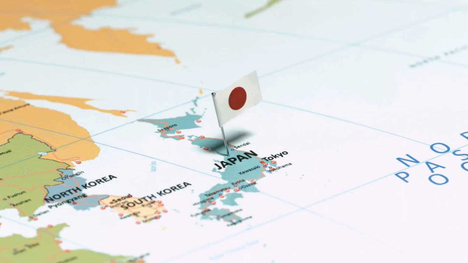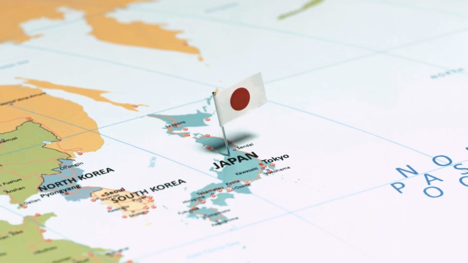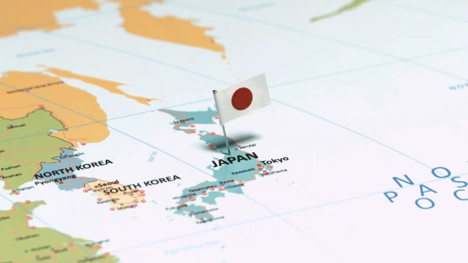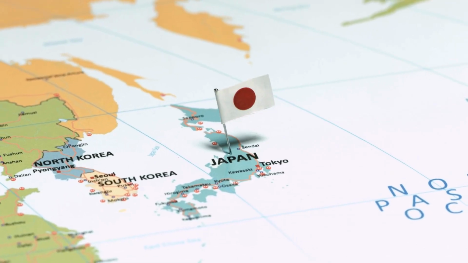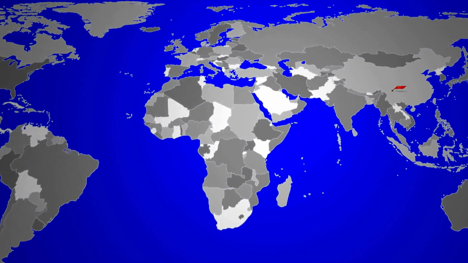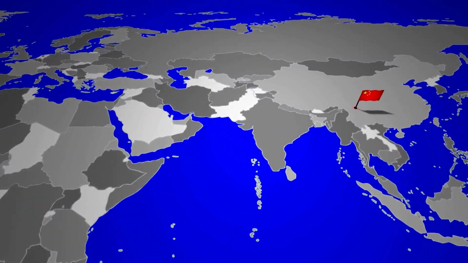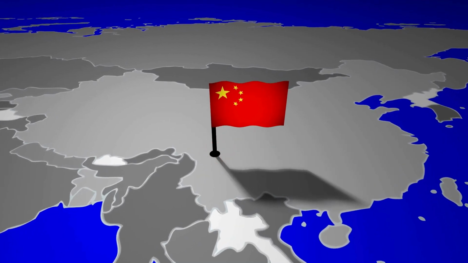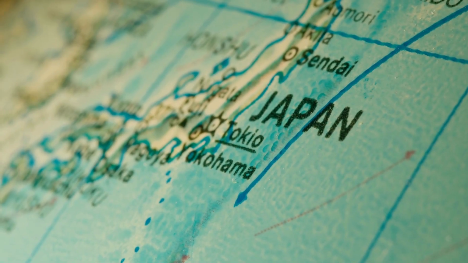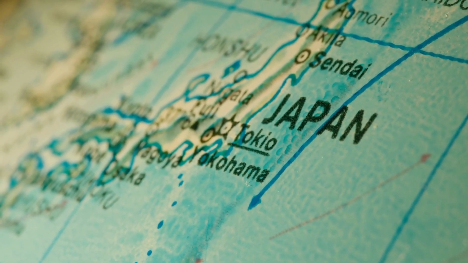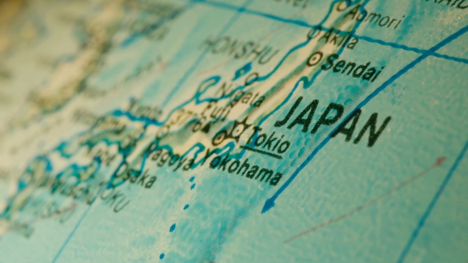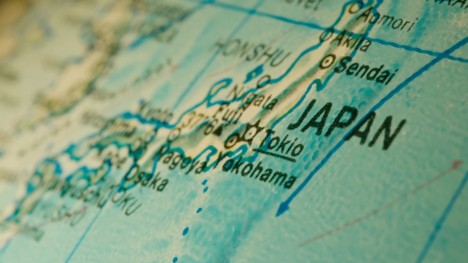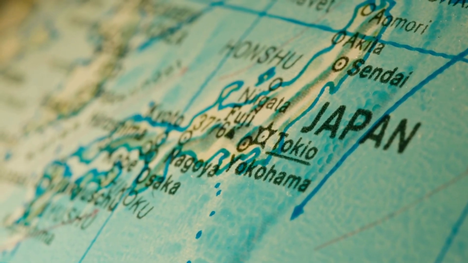Background and causes. In the early 20th century, Japan was rapidly industrializing and expanding its military power. It sought natural resources and territory, especially in China, which was politically weak and divided after the fall of the Qing Dynasty. In 1931, Japan invaded Manchuria in northeastern China and created a puppet state called Manchukuo. Although China protested internationally, Japan faced little punishment, encouraging further aggression.